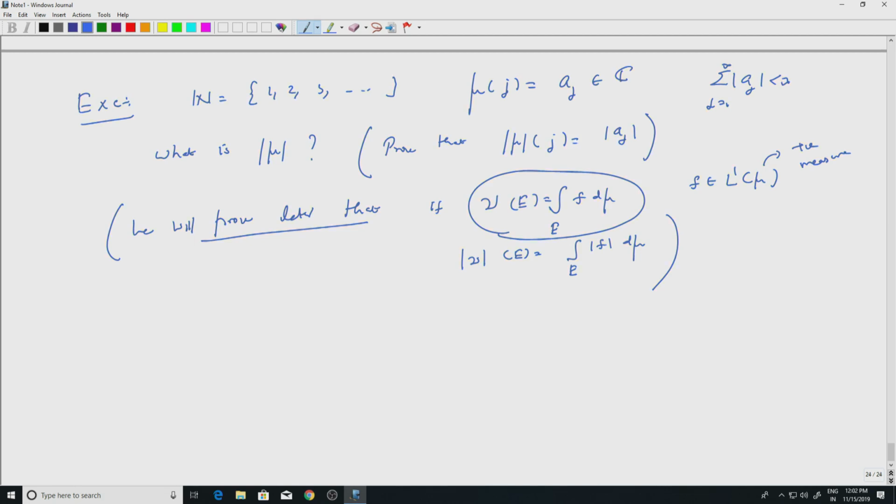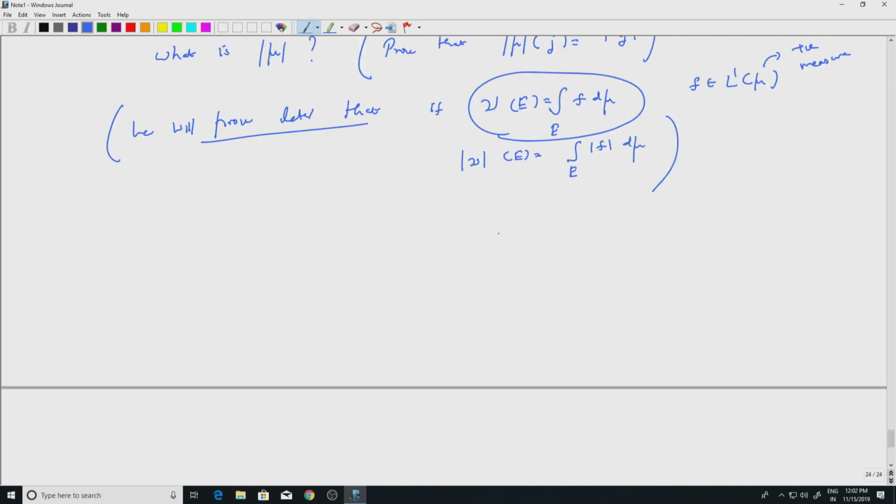Let us look at the space of complex measures. If I have a space X and a sigma algebra F, and I have two complex measures, mu and lambda, then I can add them.